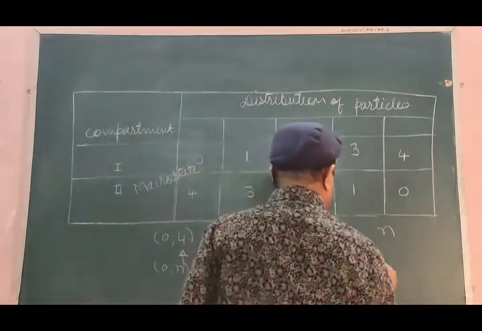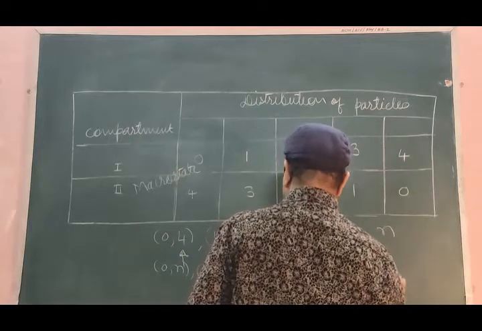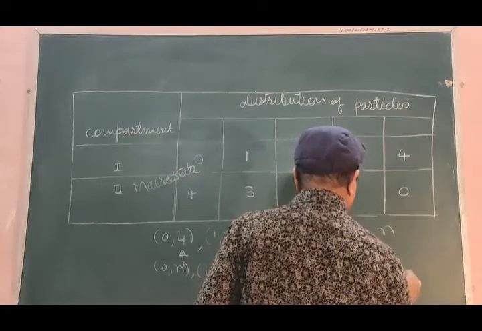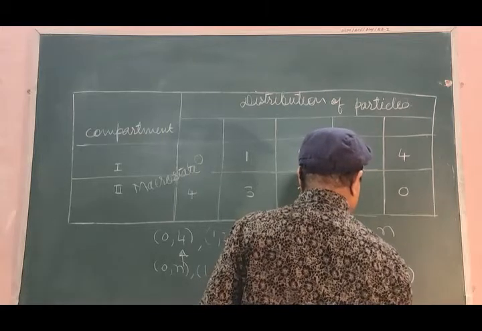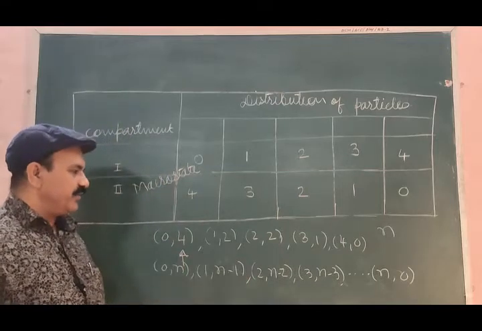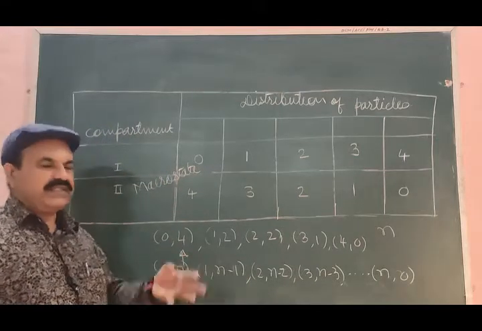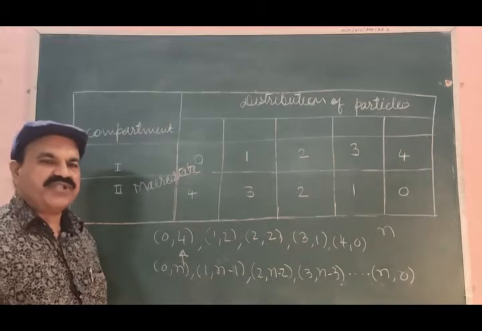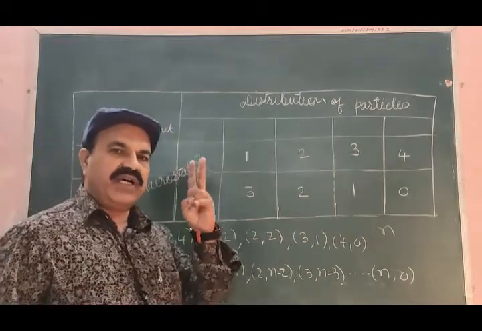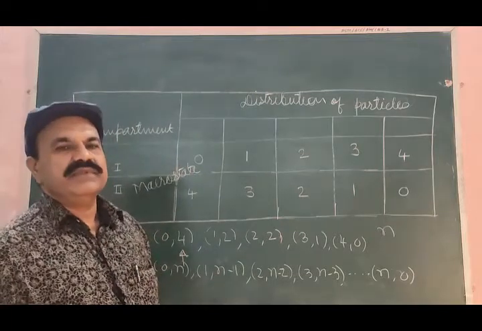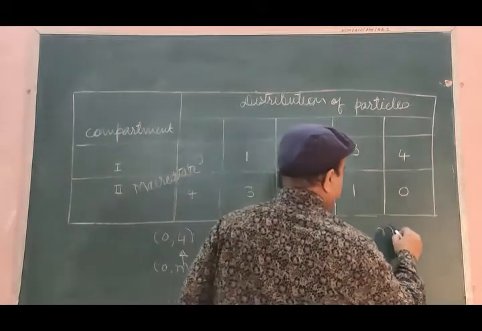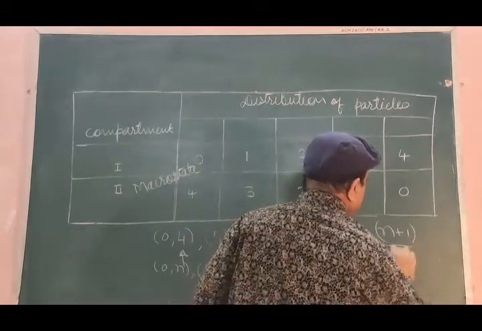This will be continued till n, 0. Again you count the number of possible distributions of these n distinguishable particles into the 2 identical compartments. That will be n plus 1.